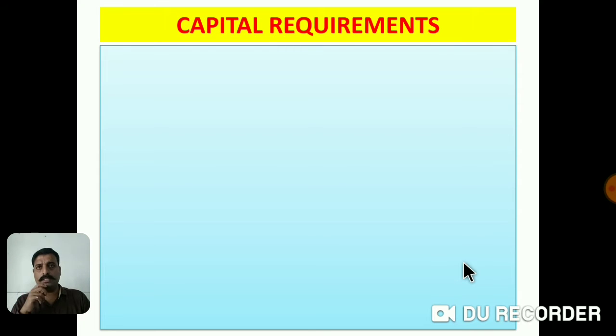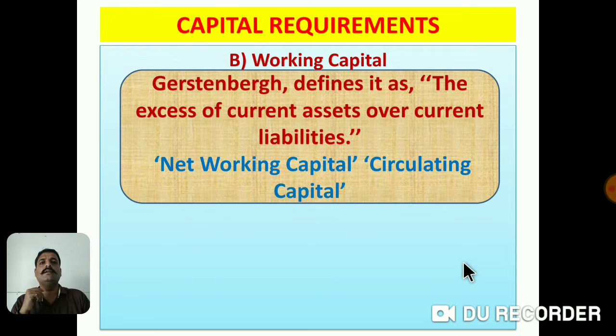After the completion of this part, we are going to discuss the next point, which is the definition of working capital. There are two definitions, explained by Professor Justin Berg and Professor J.S. Mill. The first definition is explained by Professor Justin Berg. What is meant by working capital? The excess of current assets over current liabilities is known as working capital.